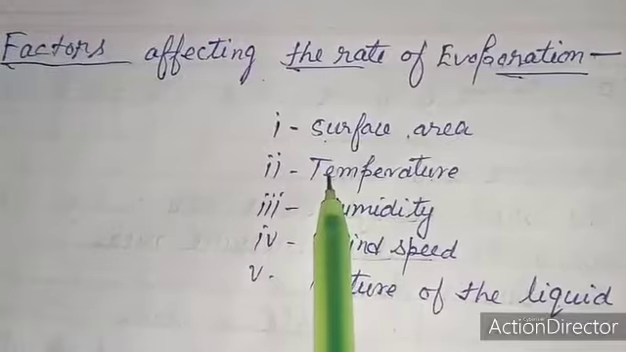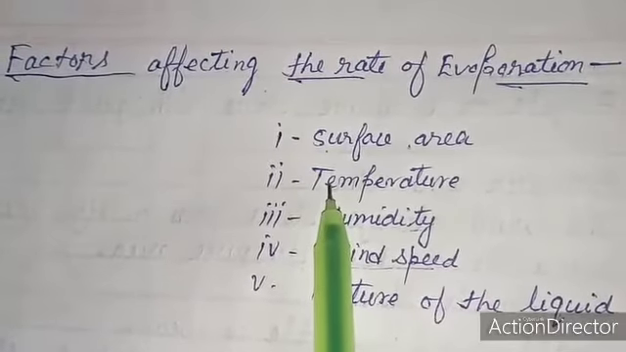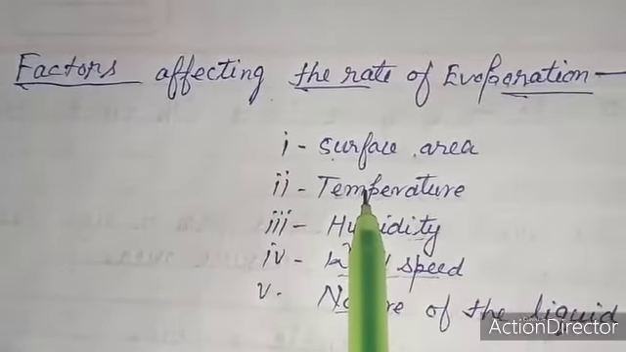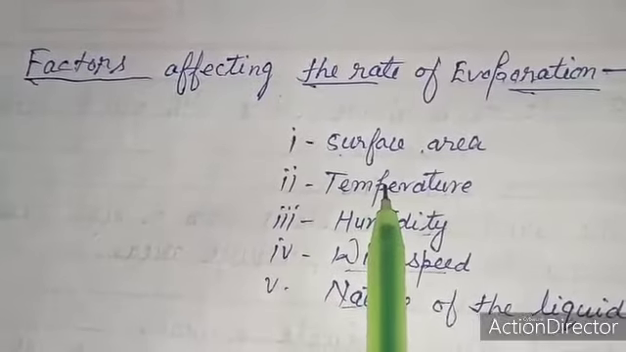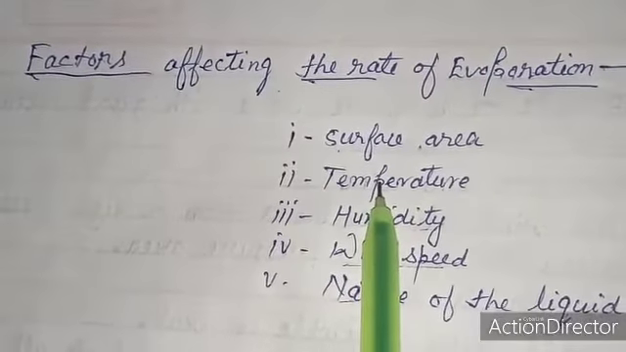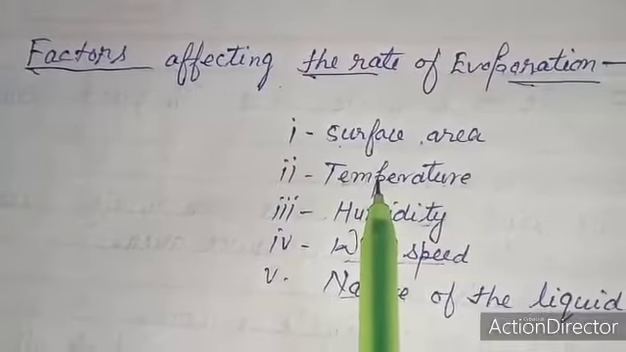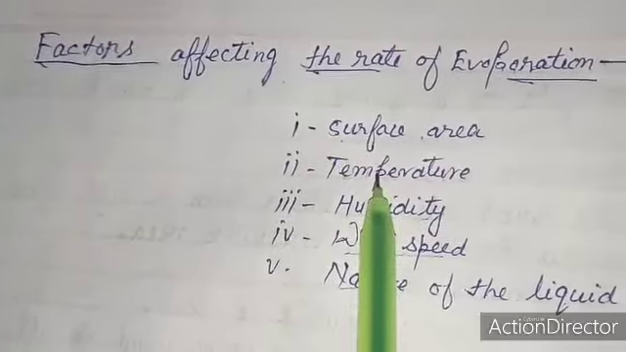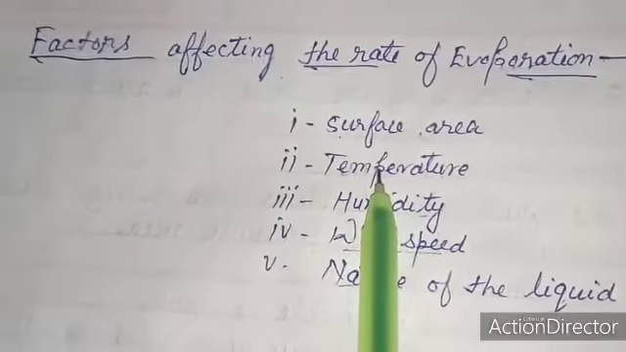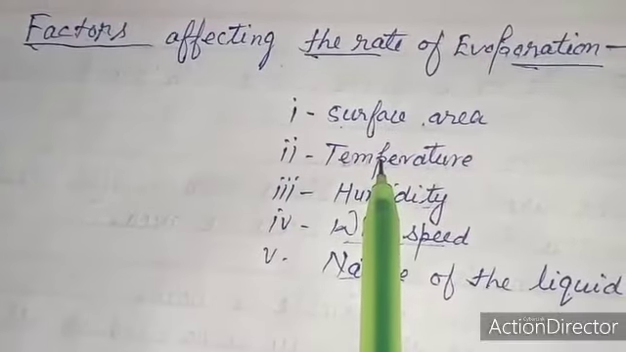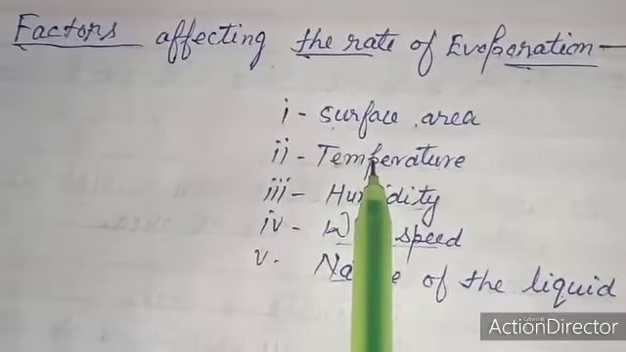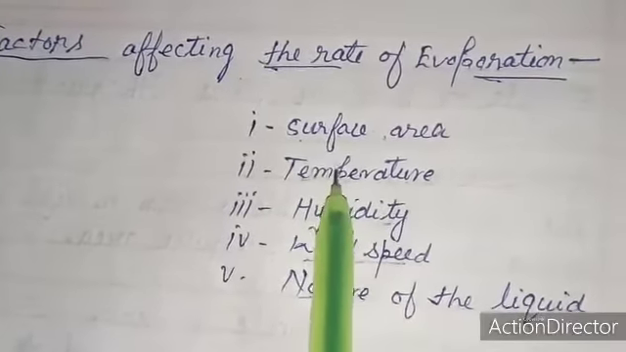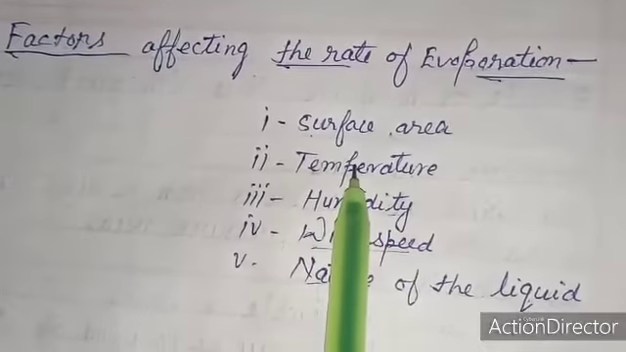Second factor, temperature. The rate of evaporation increases with increase in temperature. On increasing the temperature, the kinetic energy of the molecules increases, so the molecules easily escape from the surface of the liquid. That is why evaporation is faster on a hot summer day than in winter or on a cloudy day.